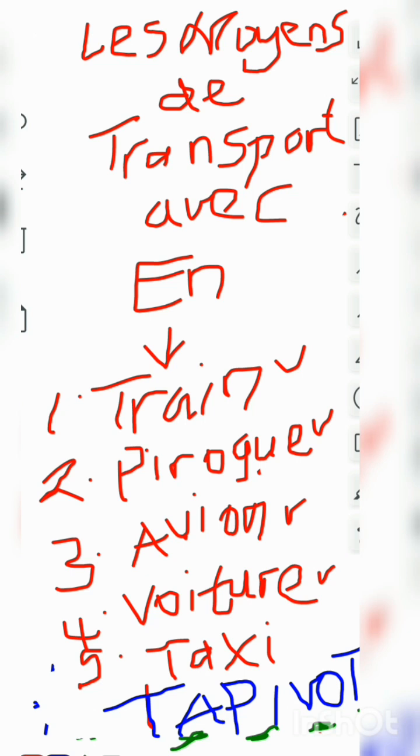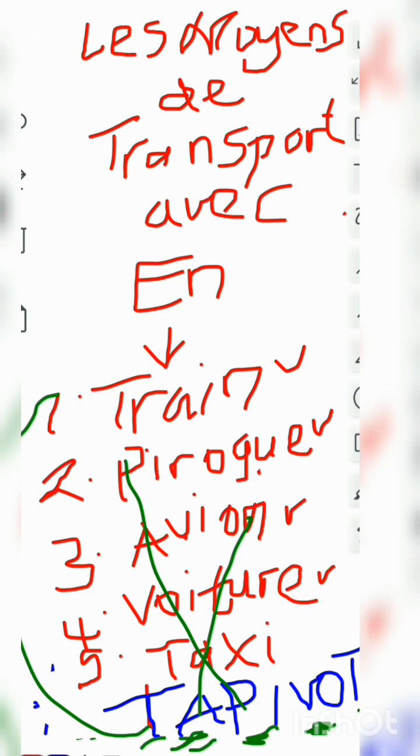A for avion, T for train, then P for pirogue, then VO for vessel, then TA for taxi. So my T here is for train, my A is for avion, that is aeroplane, my P is for pirogue, my VO is for vessel, and my TA is for taxi. And that is how I get my "tapivota". So that is the mnemonic that I normally use. For you, you can look for what works for you also. All right.